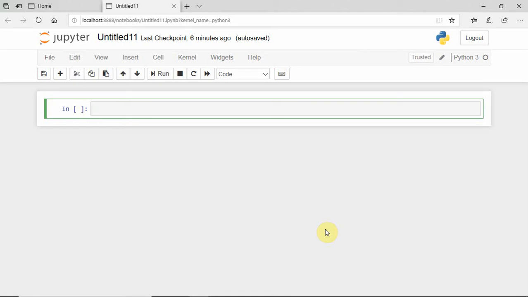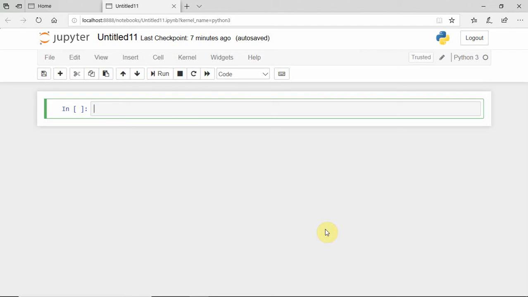In the previous videos, I explained some of the keywords that we use in the Python language. In this video, I want to explain the break and continue keywords. The break and continue keywords are important keywords that we use in for and while loops. So now let's have a look at how to work with these break and continue keywords.